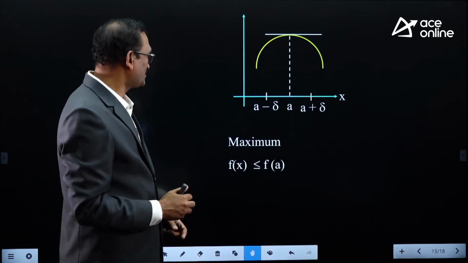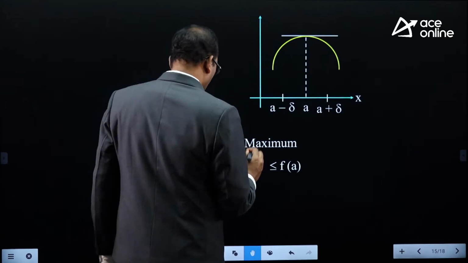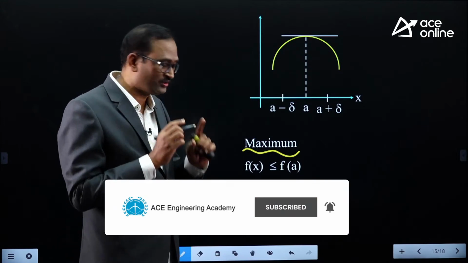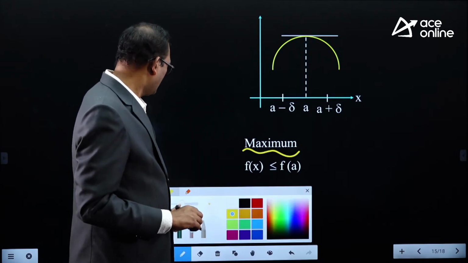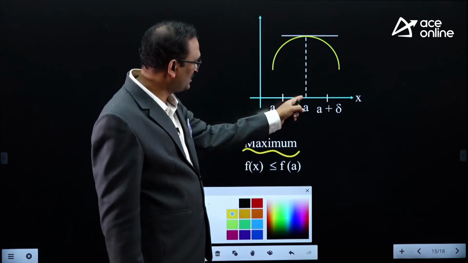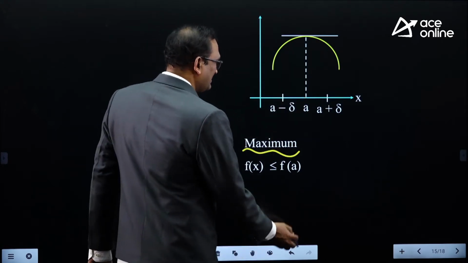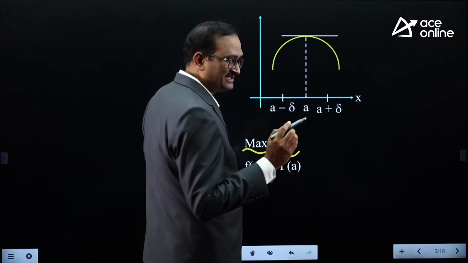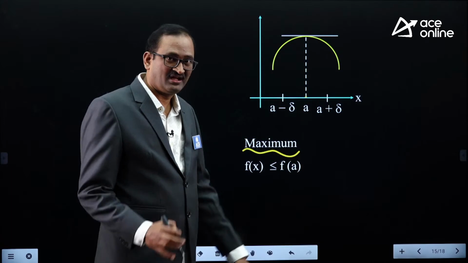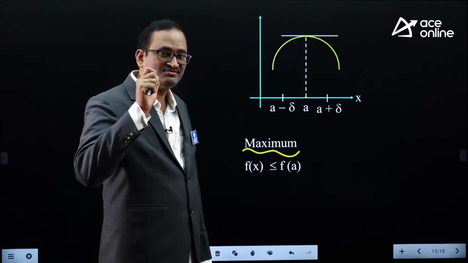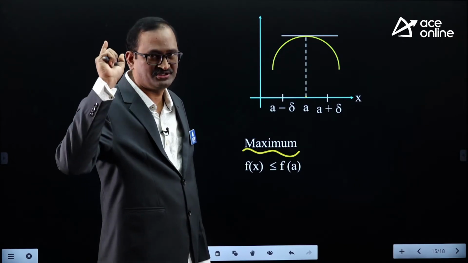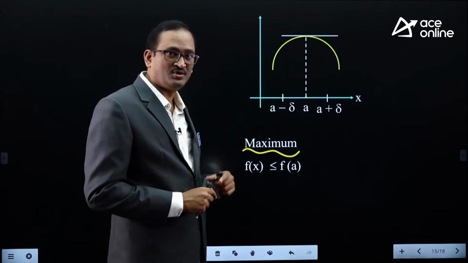Let us see the definition of local maximum. What do you mean by local maximum? Talking about a definition, please be careful. Suppose I want to consider the neighborhood of A. Neighborhood of A means some surrounding area of A. Let that surrounding area be A minus delta to A plus delta. What is delta? Delta is very small, very near to 0 but not 0. So this is the neighborhood of A.